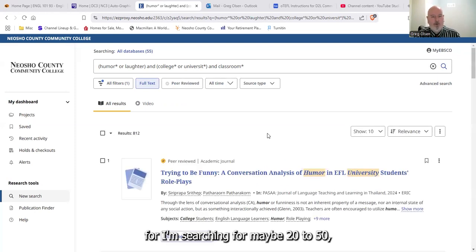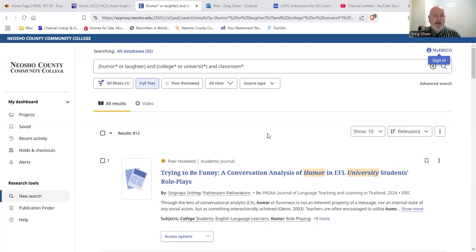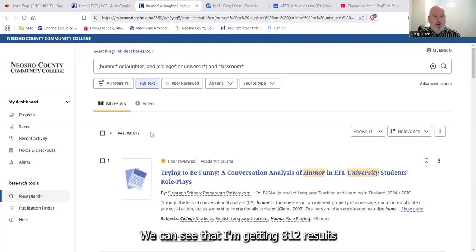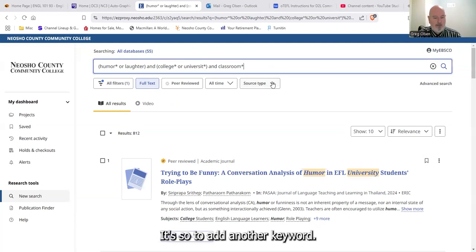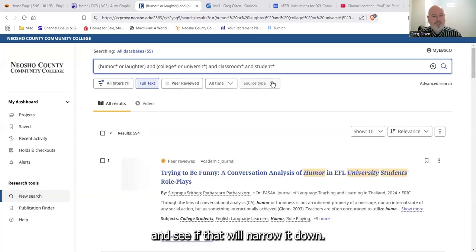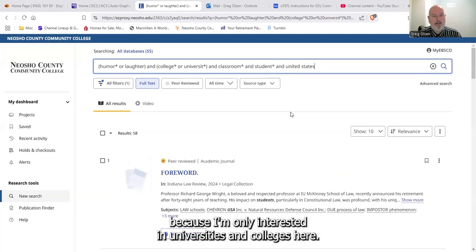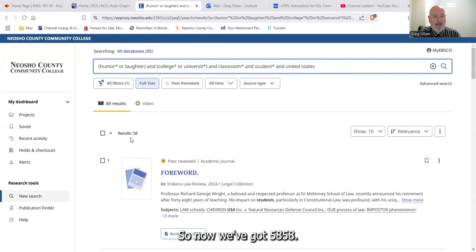Again, where I need four, I'm searching for maybe 20 to 50 because I don't want to be limited to just the first four I find. We can see that I'm getting 812 results right now, and that is too many to go through. So I'm going to add another keyword. Let's put in student or students and see if that will narrow it down. Here now I'm getting 594, so I'm going to add United States because I'm only interested in universities and colleges here. So now I've got 58.